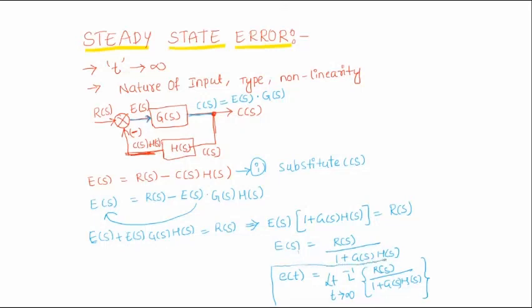Here E of t is the error value, R of S is the input signal, G of S is the plant transfer function, and H of S is the feedback value. Thank you everyone. Hope you understood what the steady state error is and how to write the error value for the negative feedback system.